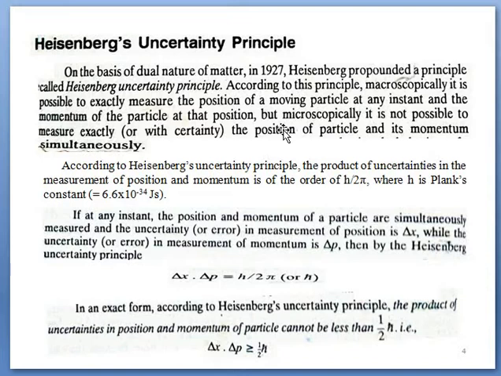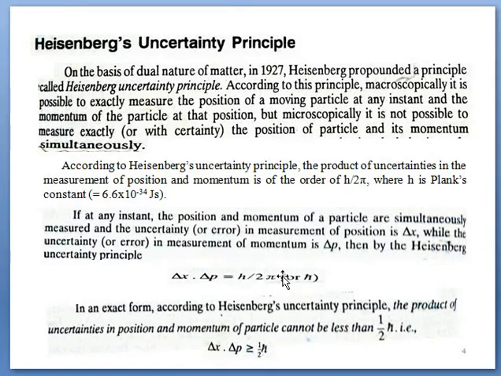So in other words, the product of the uncertainties in the position and momentum is equal to h upon 2 pi. If at any instant of time those uncertainties in the position and momentum are represented by delta x and delta p, then the product of them is equal to h upon 2 pi.